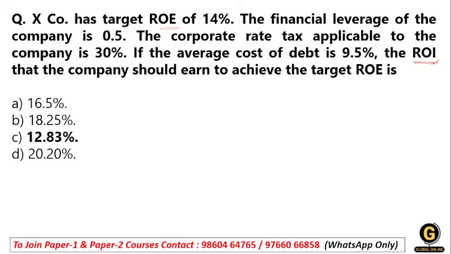For calculating this return on investment, there is a specific formula that you have to follow. The formula is for return on equity, because we are targeting the return on equity. Return on equity is equal to ROI, return on investment, plus (ROI minus R) multiplied by debt equity ratio, multiplied by (1 minus tax). So this is the whole formula, with the help of which we can calculate ROE.